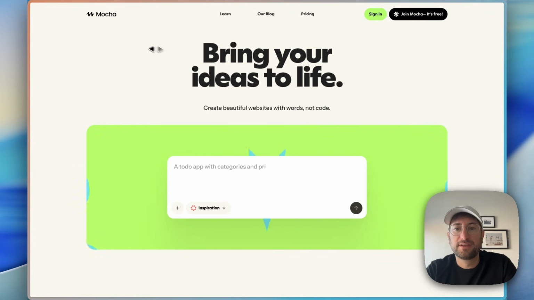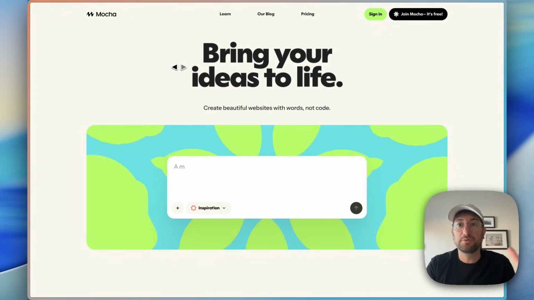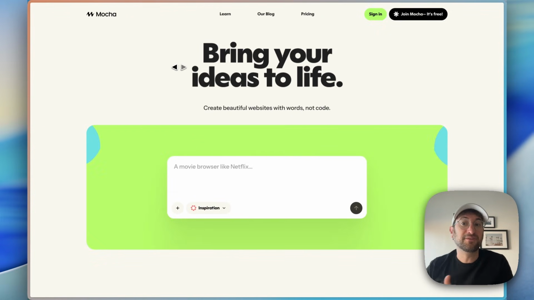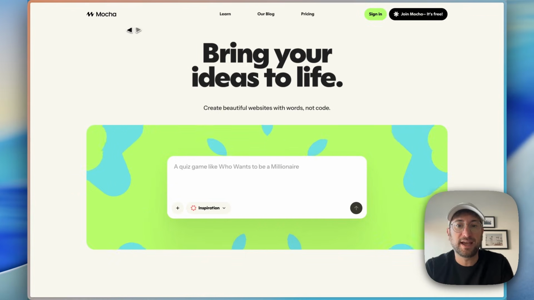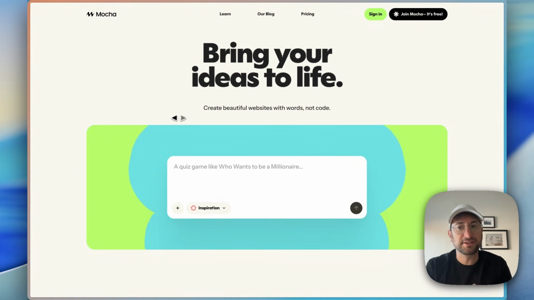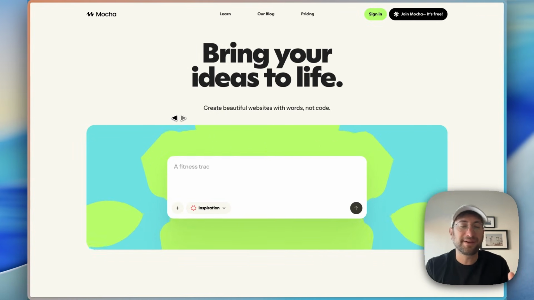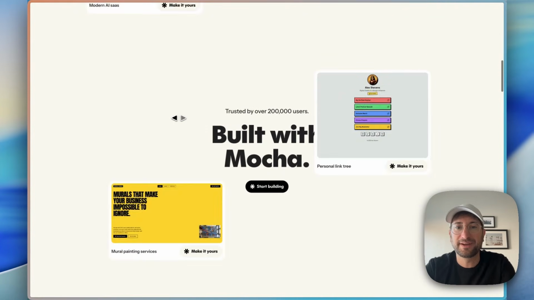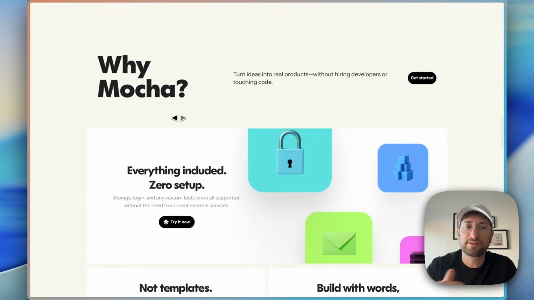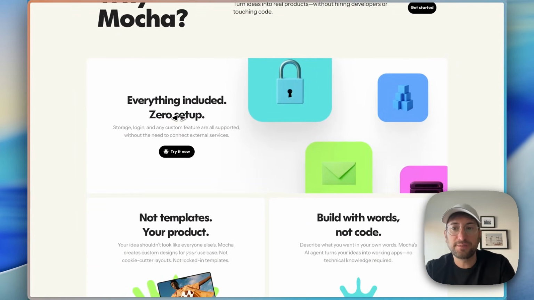It's called Mocha. So this is an all-in-one platform, and I'm going to start with some of my favorite all-in-one platforms and then talk about some different types of vibe coding platforms later on. When I say all-in-one, that means it has the database and user authentication built in. So you don't have to worry about connecting a database. You don't have to worry about setting up anything else. It all works right out of the box. Mocha is a Y Combinator backed company, and it was the #1 product hunt product of the day.